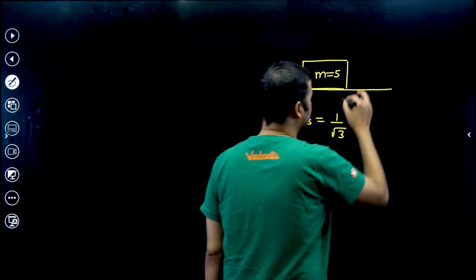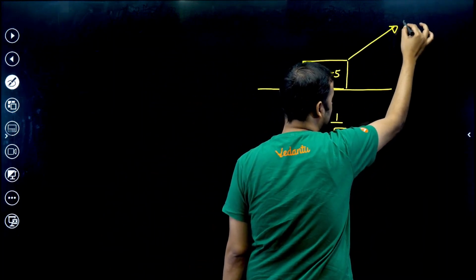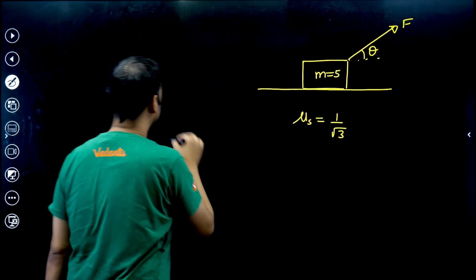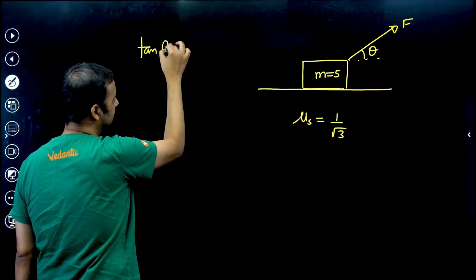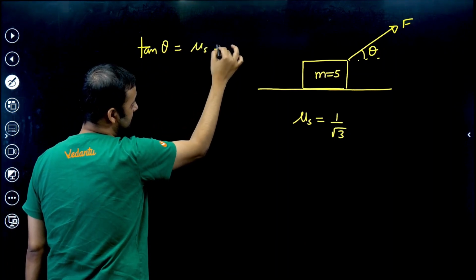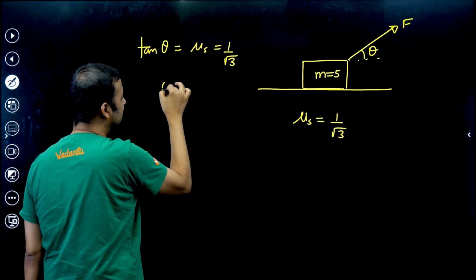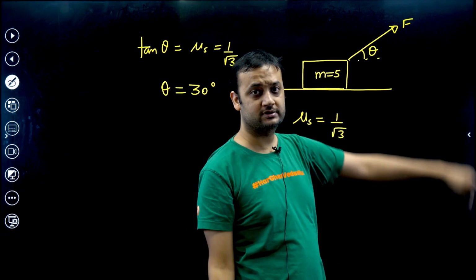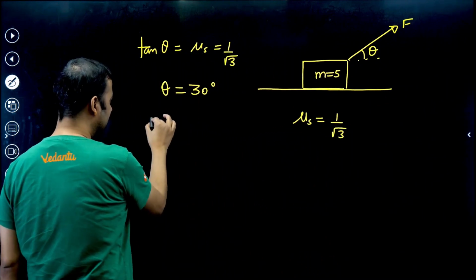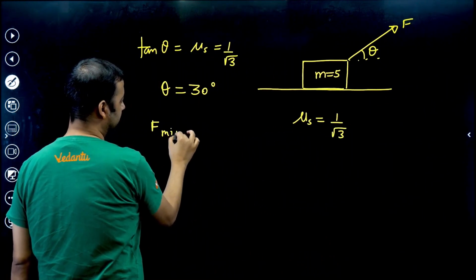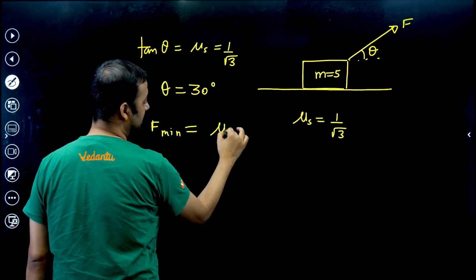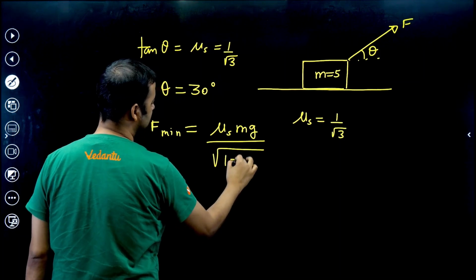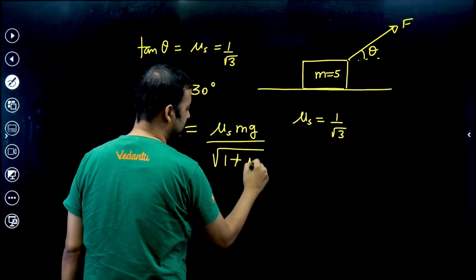So what is the idea? You should apply the force at an angle like this, such that this is theta, such that tan theta should be mu s. So that means 1 by root 3. That means theta should be equal to 30 degrees. Hence, you will have to apply the force at an angle of 30 degrees. And what will be that force? What will be the minimum value of force? You can see that the value will be mu s mg divided by under root of 1 plus mu s square. This is the minimum value.